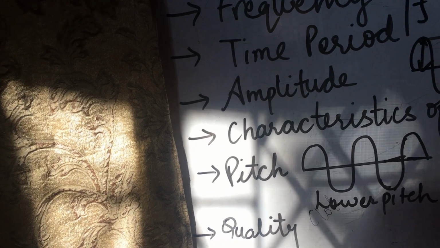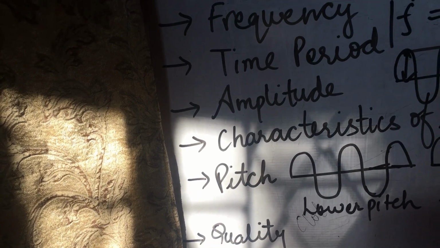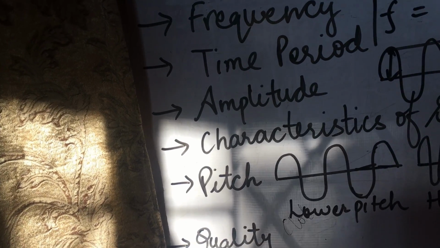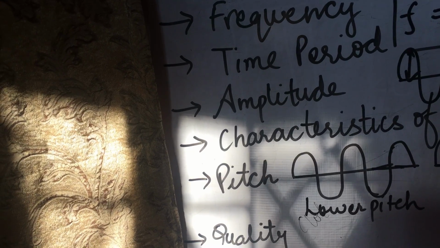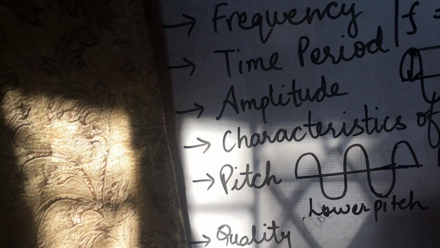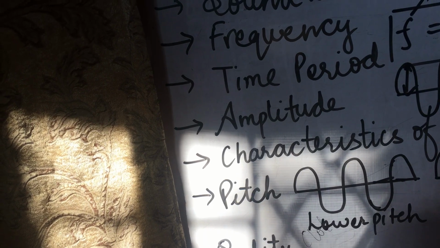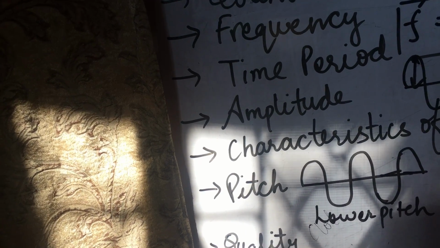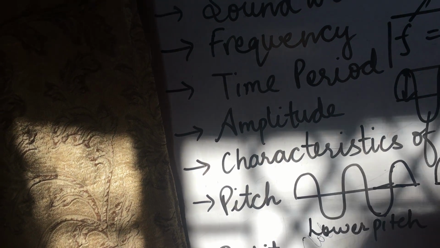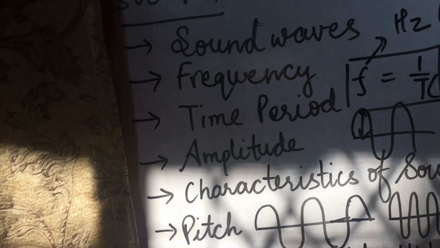So the frequency determines the shrillness or pitch of the sound. If the frequency of the vibration is higher, we say that the sound is shrill and has a higher pitch. If the frequency of vibration is lower, we say that the sound has a lower pitch, or we can say it has a low pitch. For example, you might have seen when a small baby speaks, his or her voice has a high frequency. So a baby has a higher pitch than the pitch of a man. Likewise, the pitch of a woman is more than the pitch of a man.